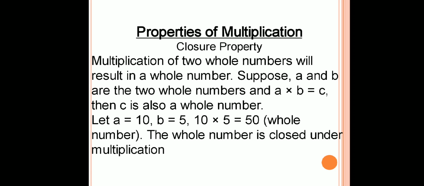Now let us see the properties of multiplication for the whole numbers. First of all, closure property. Yes, when we take any two whole numbers and multiply, the answer is also a whole number. That is, both the question and the answer are obtained from only one set, that is the set of whole numbers. So the whole numbers are closed under multiplication, we can say.